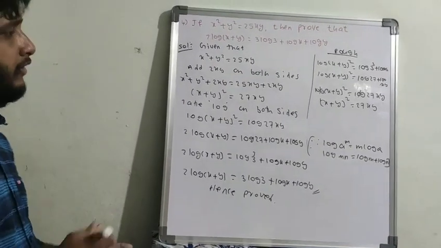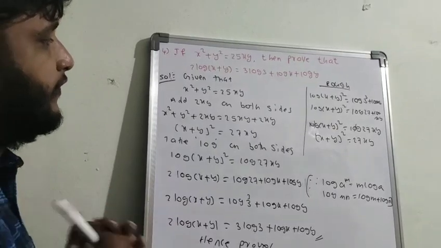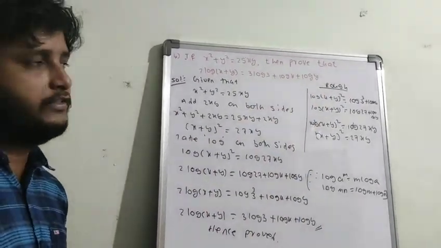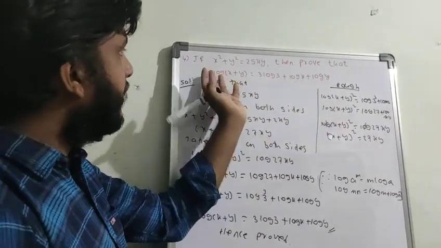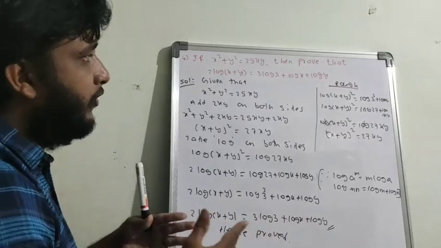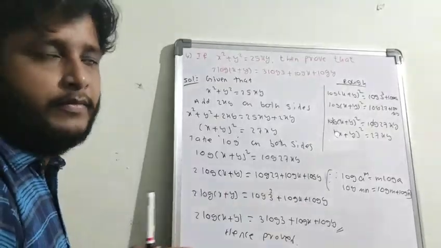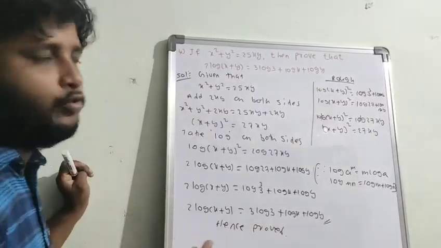Look at the solution one more time because it is an important question. So x square plus y square equals 25xy. What do I have to add? I added it as rough work. Actually this is rough work, you don't need to write it in the solution. What we have to prove, I converted into a single logarithm and eliminated the logarithm. Once I eliminated the logarithm, I got clarity on what I have to add.